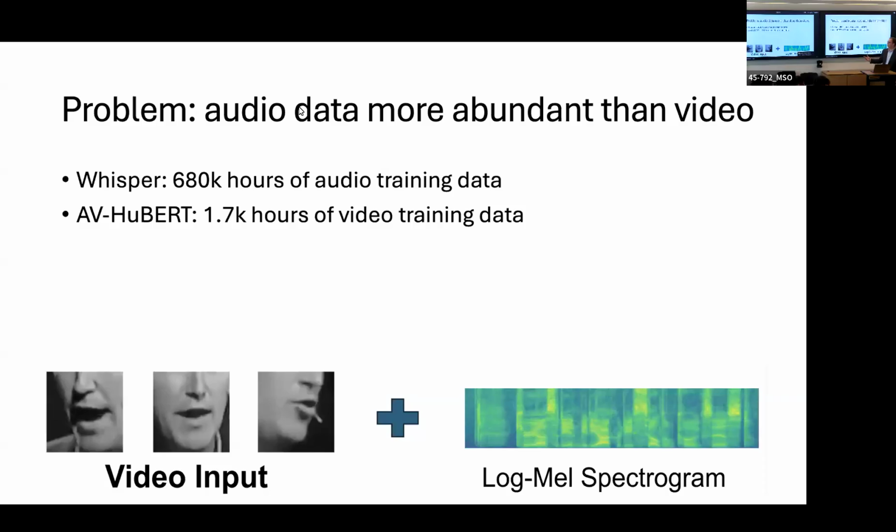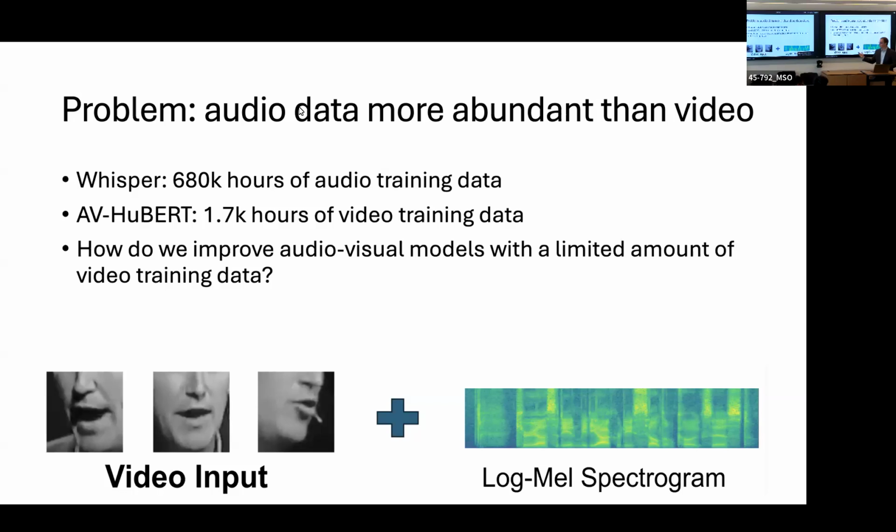However, there's a general problem that audio data is much more abundant than video. Because of this, the foundation models for these respective tasks have a huge discrepancy in the amount of training data. For example, Whisper, again, was trained on 680,000 hours of audio training data, while AV-HuBERT, a state-of-the-art lip reading model, was trained on 1.7 thousand hours of video data. So in this work, we ask, how do we improve the audio-visual models with a limited amount of video training data?